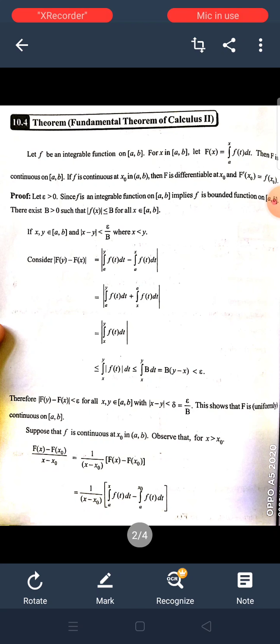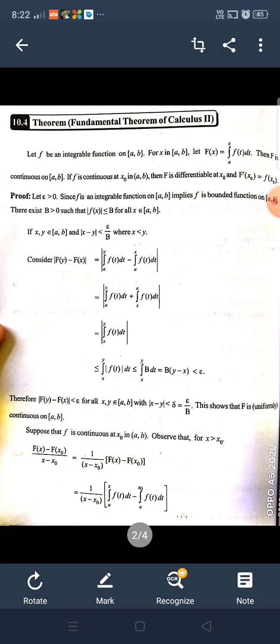Now we have to prove this, if x, y belong to [a, b] and |x − y| < epsilon by B, where x < y. Consider